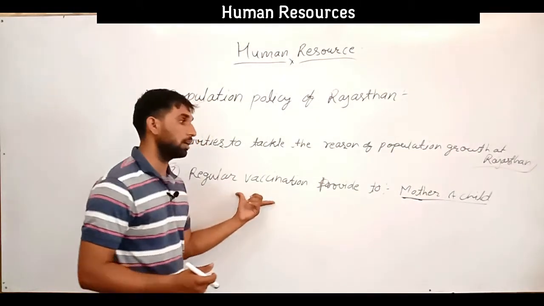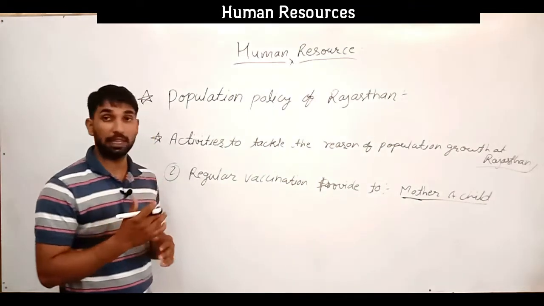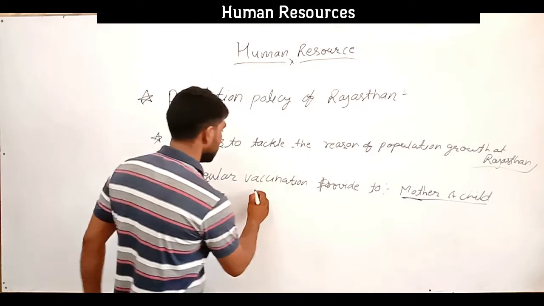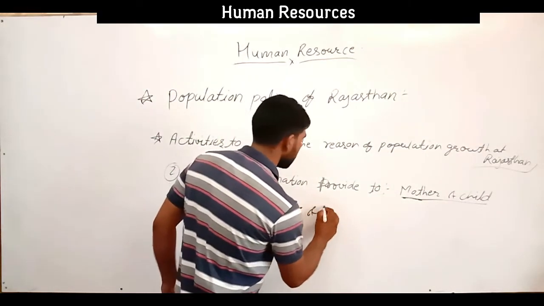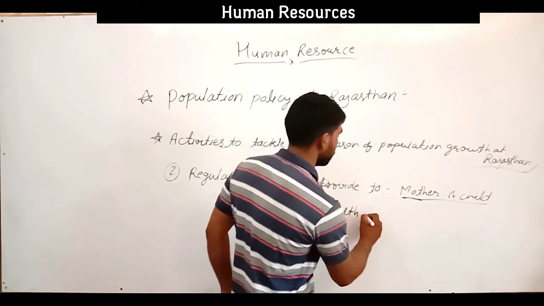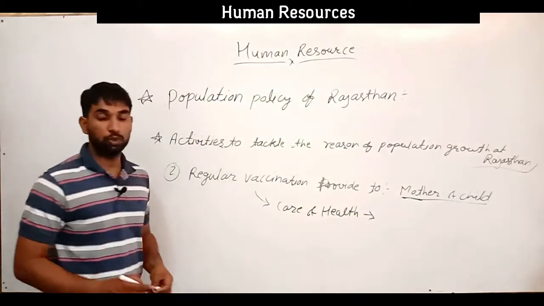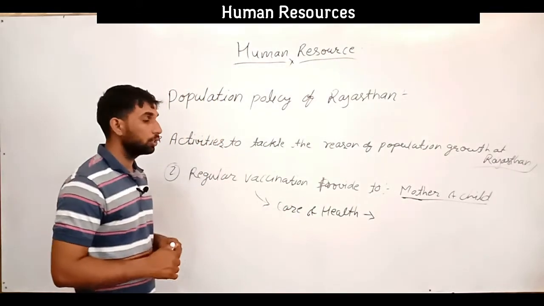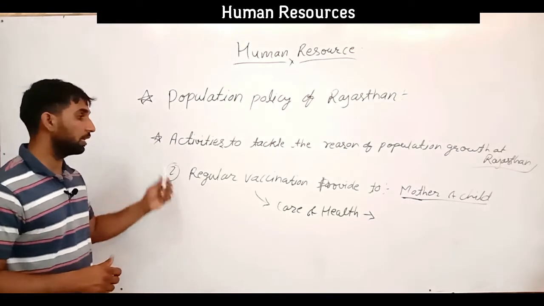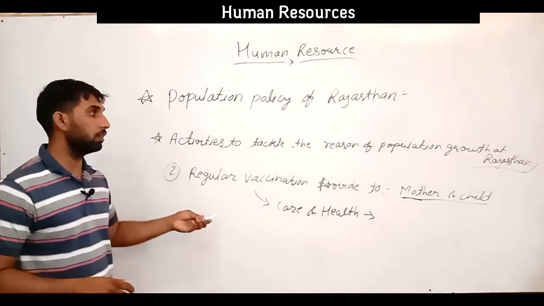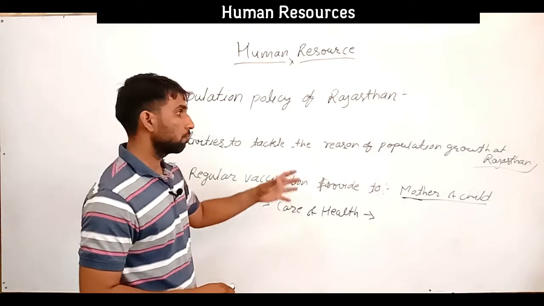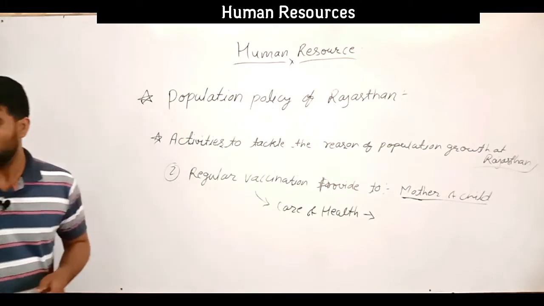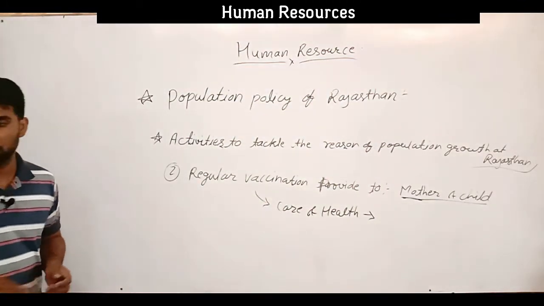So vaccination is provided through the program, so proper care and health are provided through that vaccination program. So the mortality rate reduced, the child and mother mortality rate, death rate as we also call it. So that was the second activity in tackling the reason of population growth in Rajasthan, in the population policy of Rajasthan.